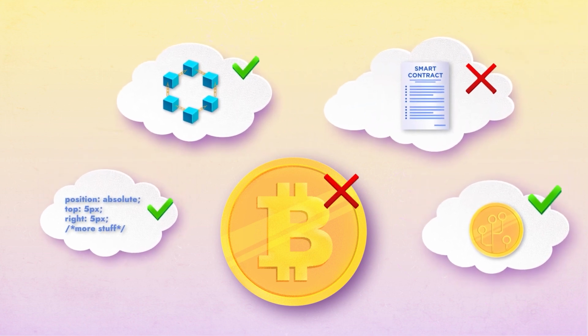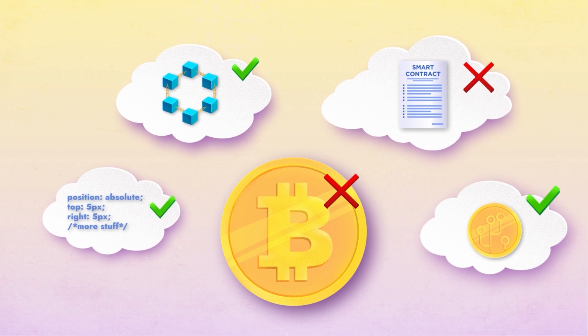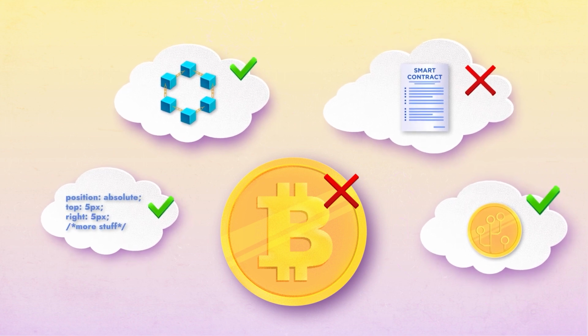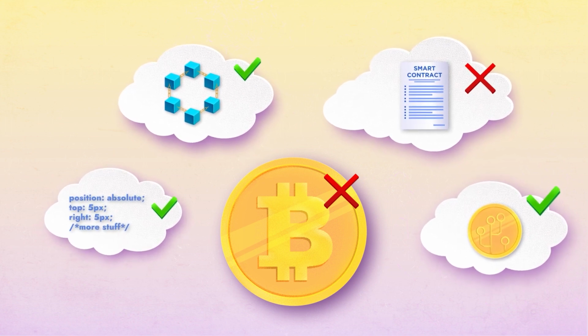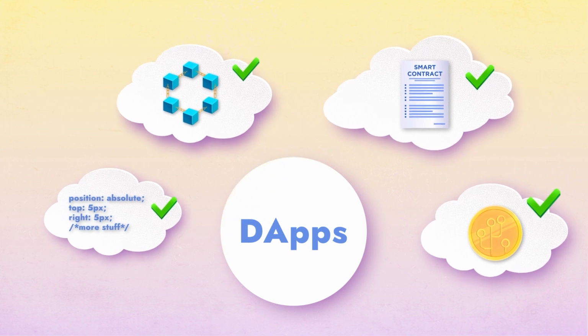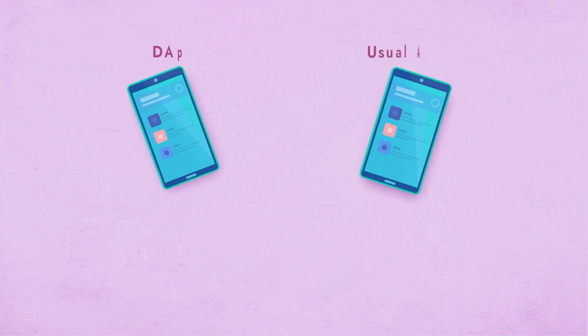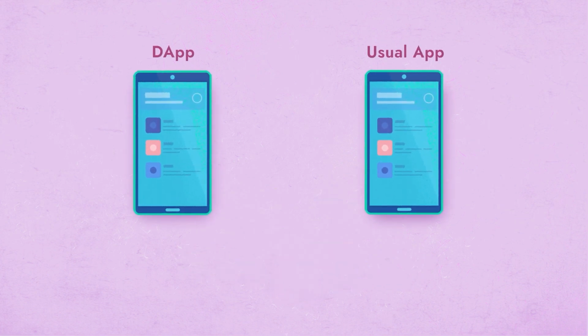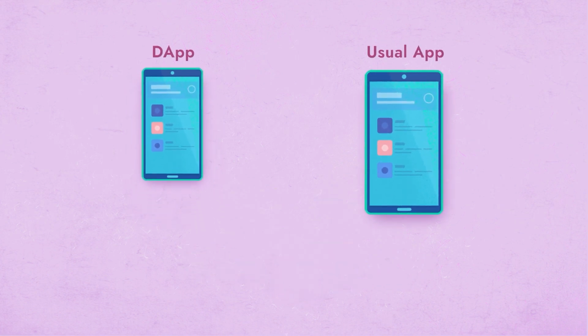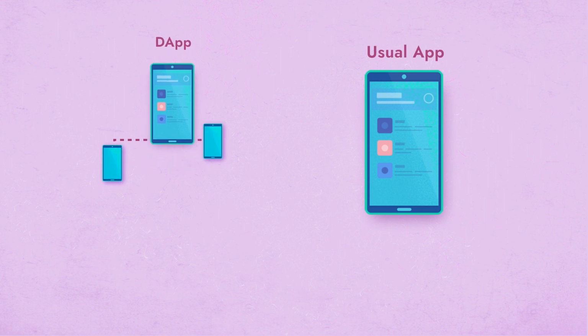However, according to modern interpretations, the term DApp applies to all applications operating on the blockchain and utilizing smart contracts. Since Bitcoin doesn't fully support smart contracts, it's often not classified as a DApp. Typically, DApps don't visually differ from regular mobile and web applications, but they possess a distinct internal structure.